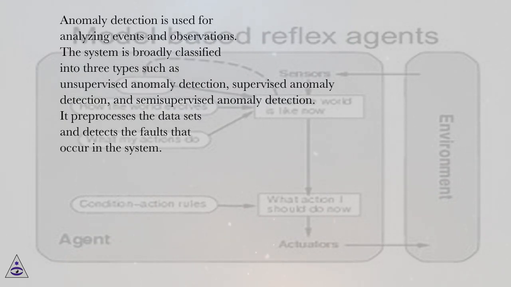Anomaly detection is used for analyzing events and observations. The system is broadly classified into three types such as unsupervised anomaly detection, supervised anomaly detection, and semi-supervised anomaly detection. It preprocesses the data sets and detects the faults that occur in the system.